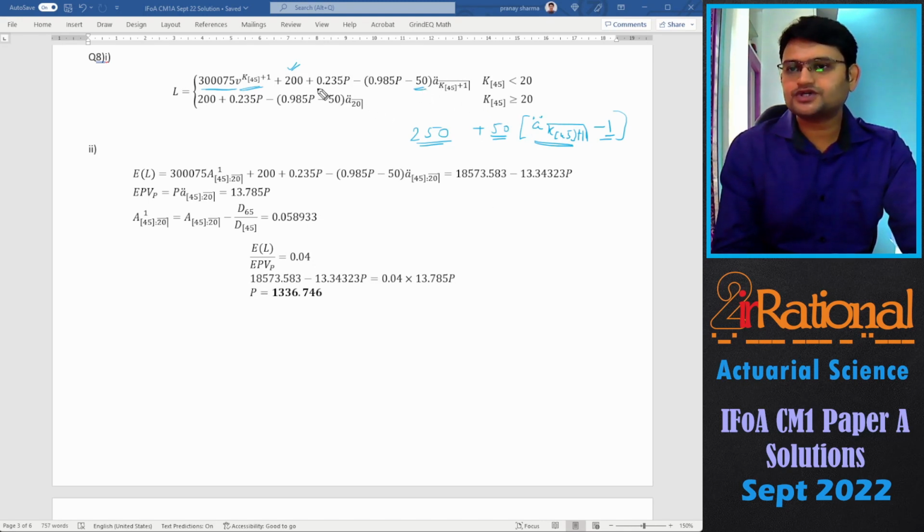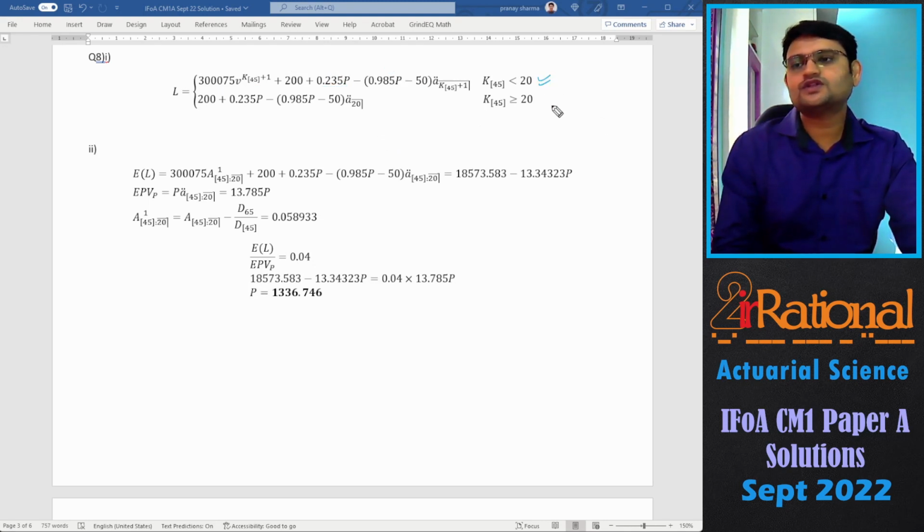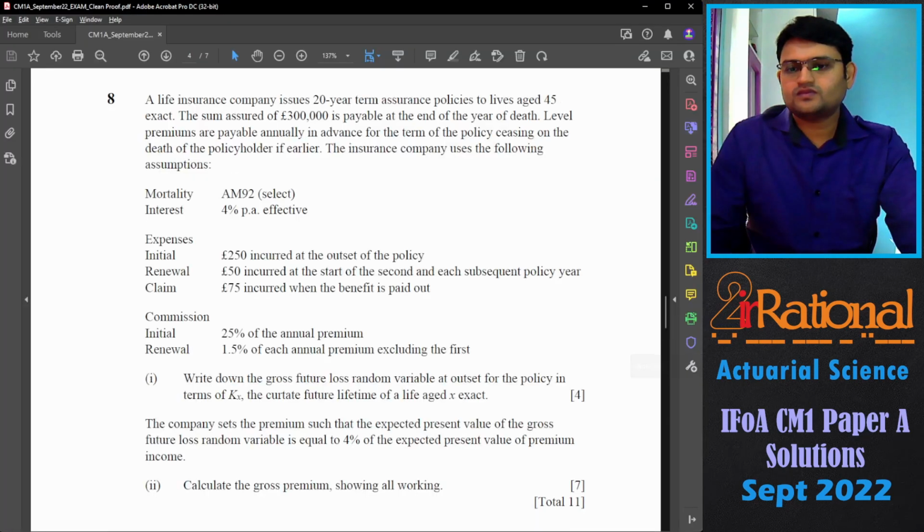Same thing I have done with the commission. So from 25% I have deducted the 1.5%. So I have 23.5% of the premium, and the rest has been subtracted from the premium. This would happen if the person dies within the first 20 years, but if the person survives those 20 years, then all of the expenses would be given and all of the premium would be collected for the complete 20 years. The company sets the premium such that the expected present value of the gross future loss random variable is equal to 4% of the expected present value of the premium income.